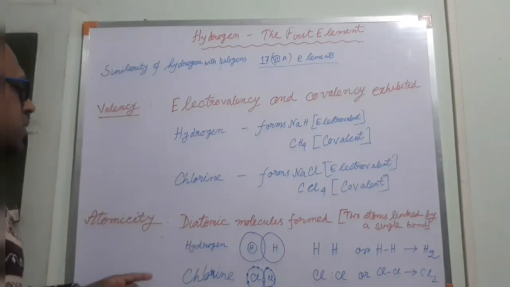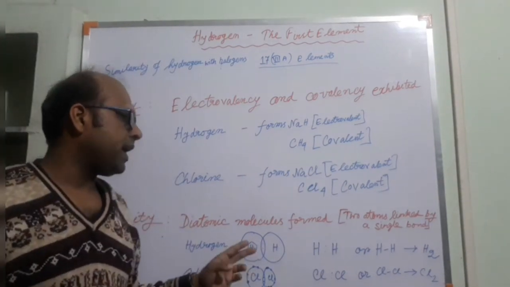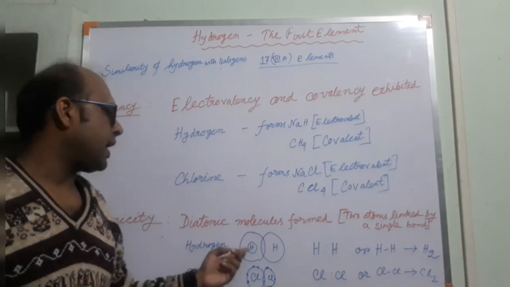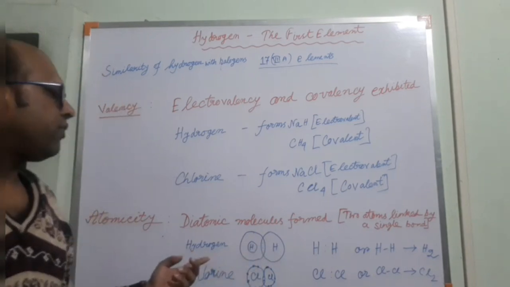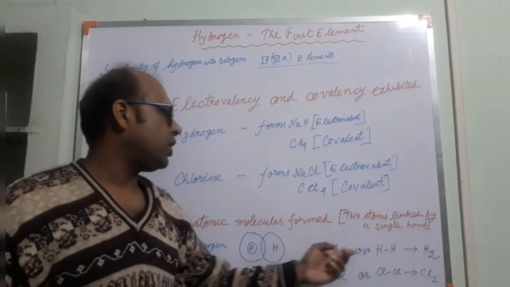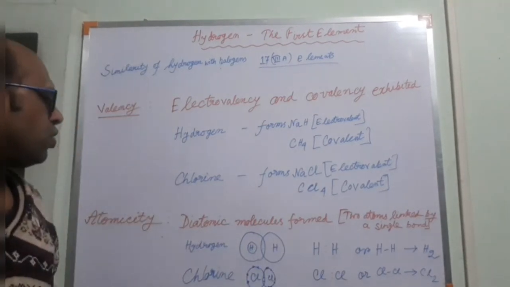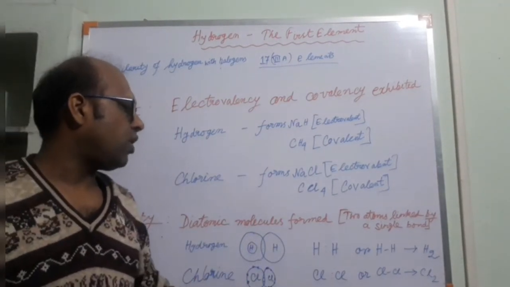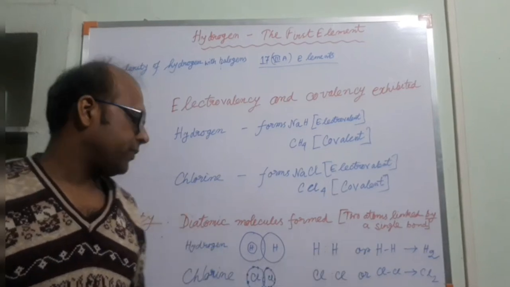By means of covalency, two hydrogen atoms will form a hydrogen molecule and two chlorine atoms will form a chlorine molecule.